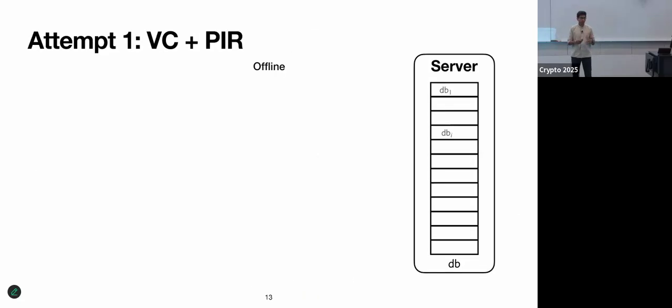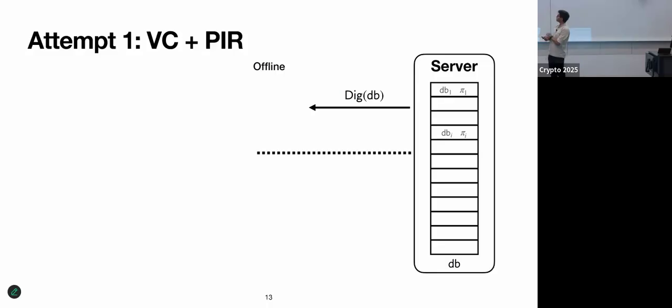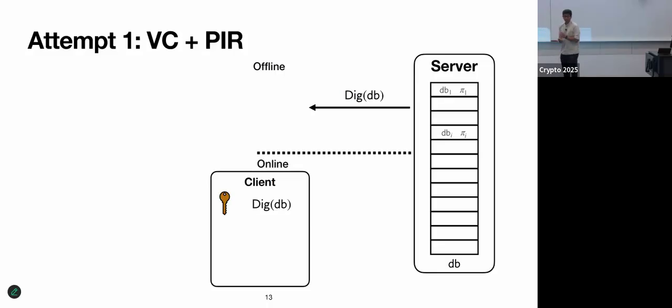And the construction is simple. When I want to get a digest of the database, I'll just use the vector commitment to the database, and this will be my digest. Then in the online phase, instead of replying to PIR queries with respect to the original database, the server will construct an augmented database where alongside each entry, I store the opening proof. So I store db1, pi1, db2, pi2, and so on and so forth.